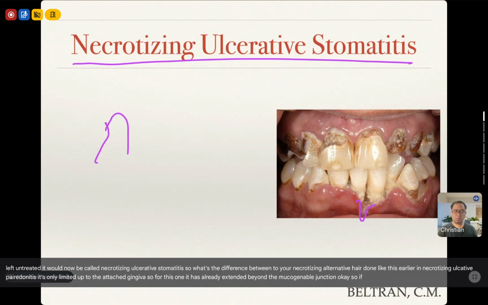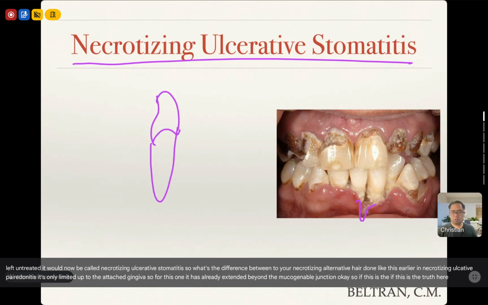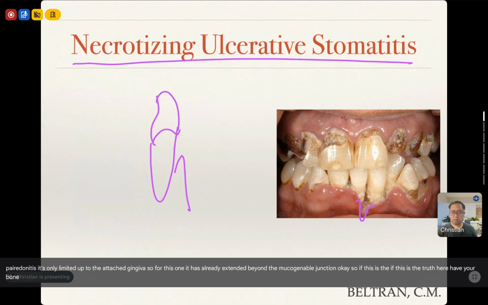So if this is the tooth here, and you have your bone there, if necrosis is only up to here, then that is your ANUG.